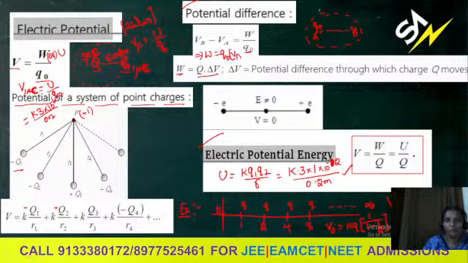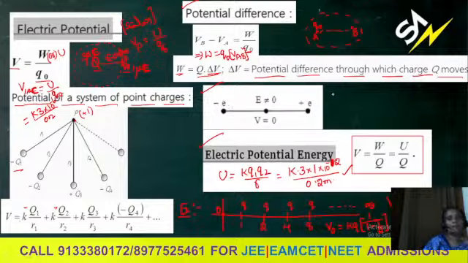So we can write potential difference between A and B, or you can represent it with delta V, which is the potential difference through which charge Q moves. Here I can say through which charge Q naught moves from A to B. And the next point,